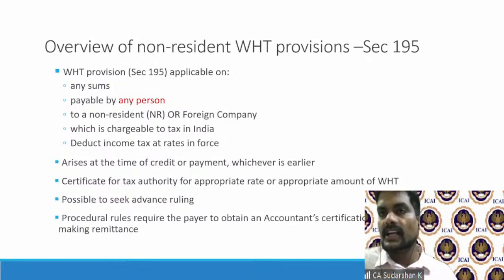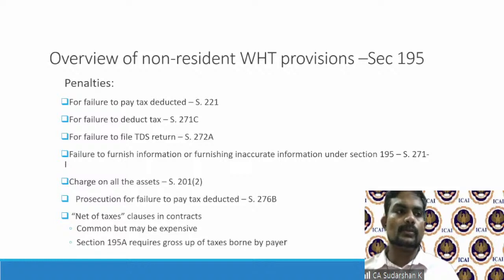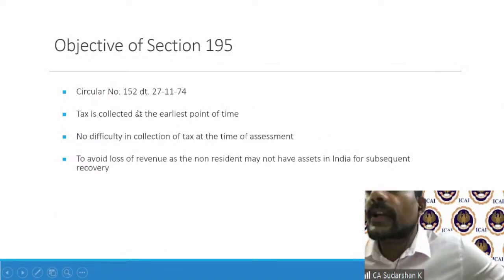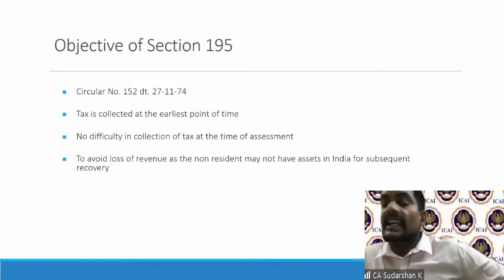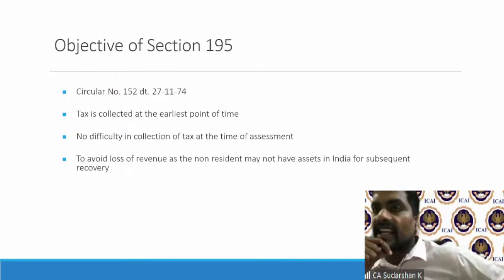Now, what they have also done is, as a last step, to ensure that the non-residents pay their tax. It's very difficult for me to invoke the non-residents to pay. So therefore, circular number 152, 1974 circular, introduced section 195.